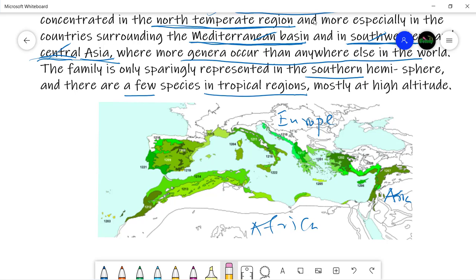In the previous video, as it is right in front of you, we discussed its distribution, the estimate of its species and genera and its distribution on the globe or in the biosphere.